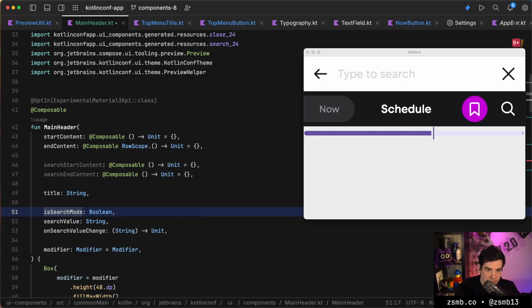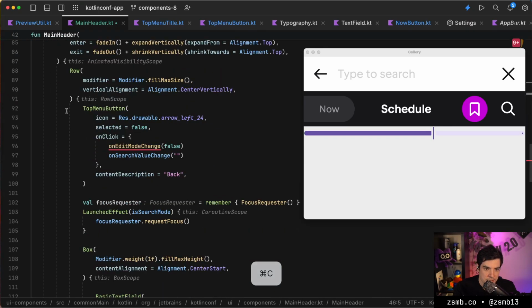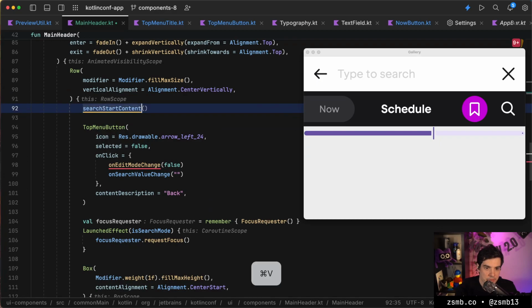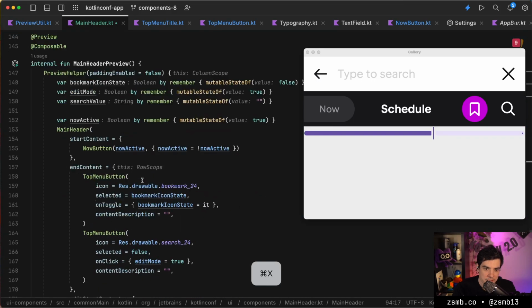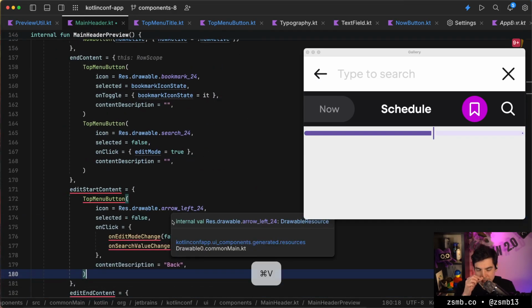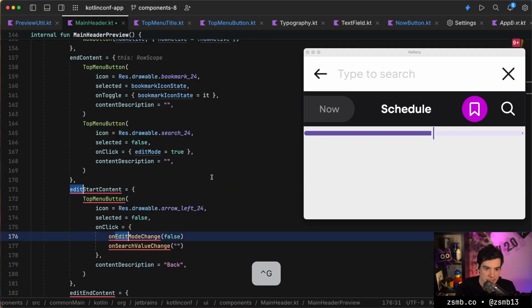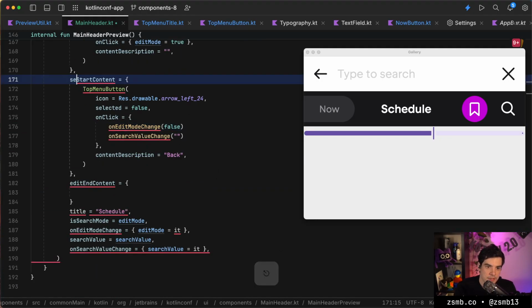Let's do some more renaming. Okay, I'll try to go with this though. Let's try to extract those two pieces of things before and after the search field. So search start content will be this button, and we're gonna move that down here. Of course, I've called everything edit, so that's actually search start, that's search end.